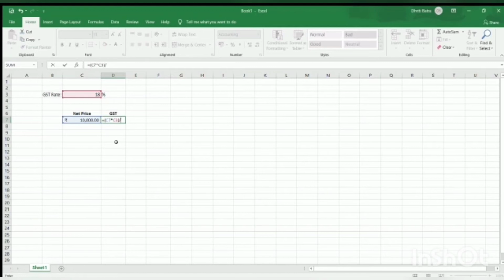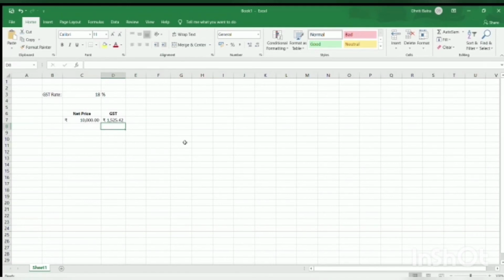This will now be divided by 100 plus C3. So we have our answer as 1525.42 rupees.